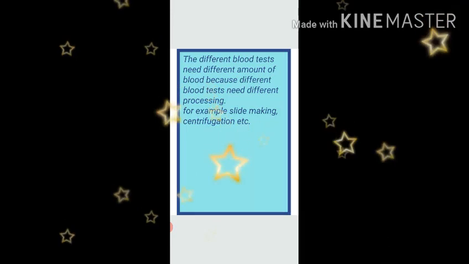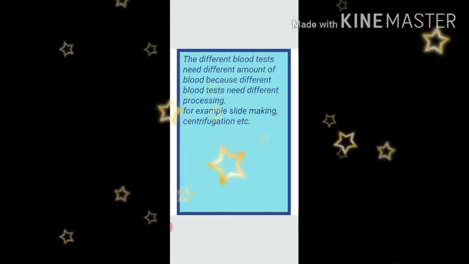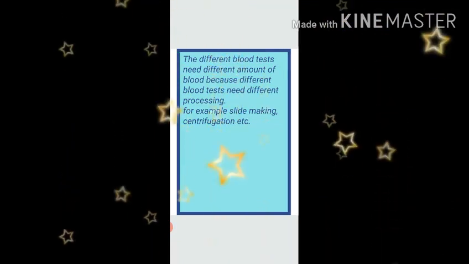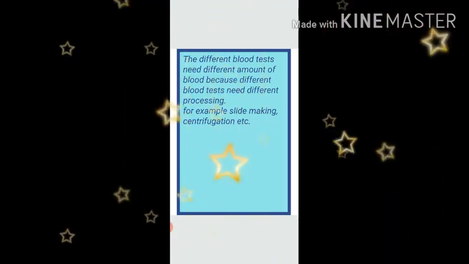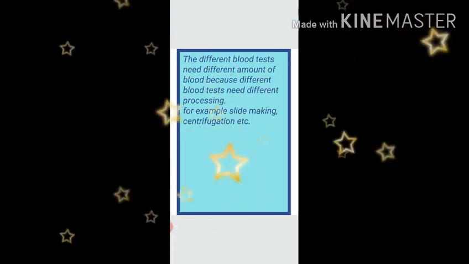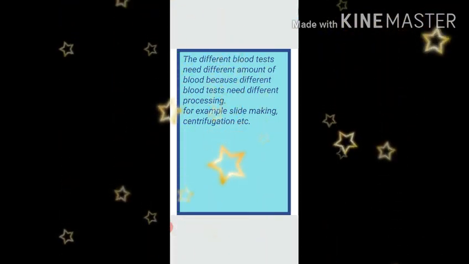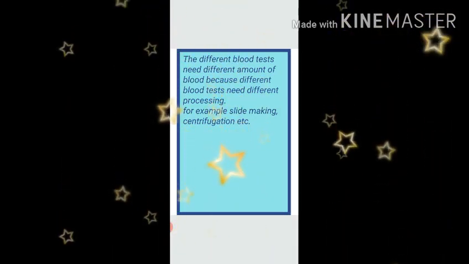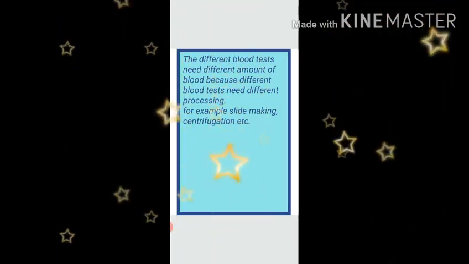For example, slide making, centrifugation. Slide making I have shown you in the videos, when the pathologist takes sample of blood on the slide. And centrifugation, in this centrifugation, pathologist put blood sample in a machine and then that machine rotates.